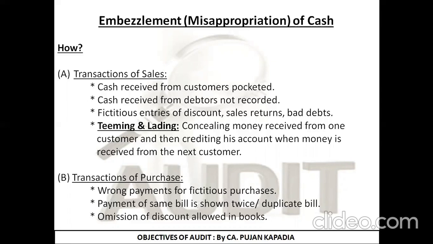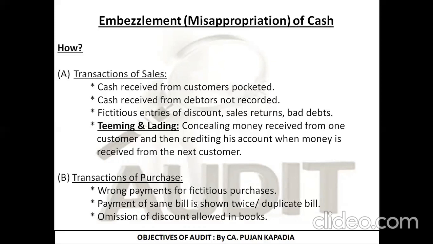Second is, cash received from the debtors is not recorded. For example, Mr. A, who was my debtor, has given me 50,000 rupees against the bill which was pending. I have received that amount, but I'm not recording this amount as a receipt in my cash book. I'm directly taking this 50,000 along with me.